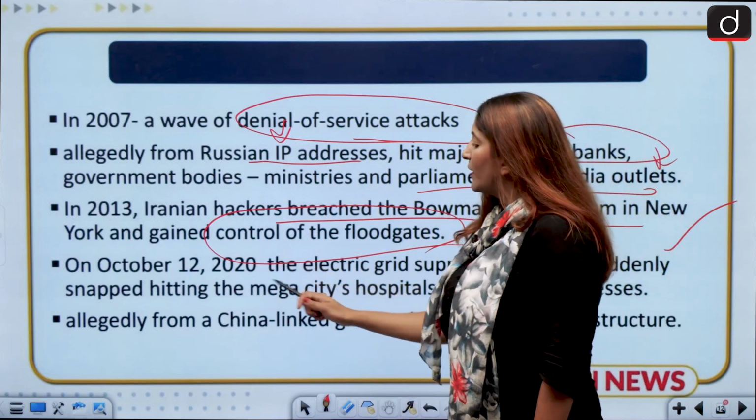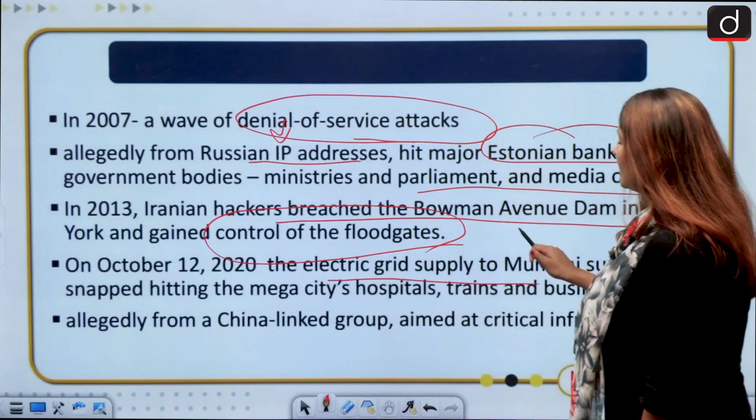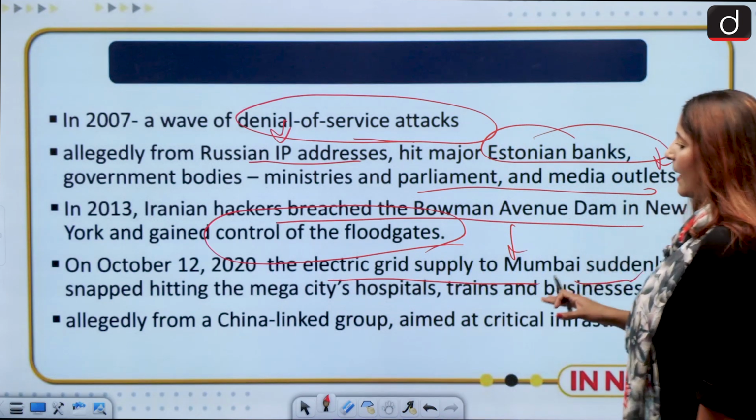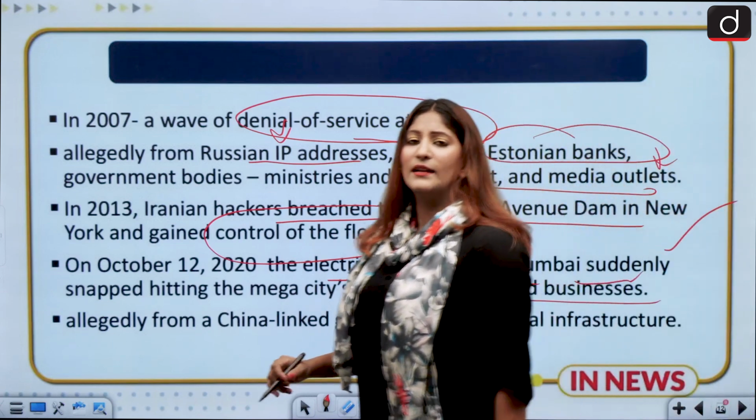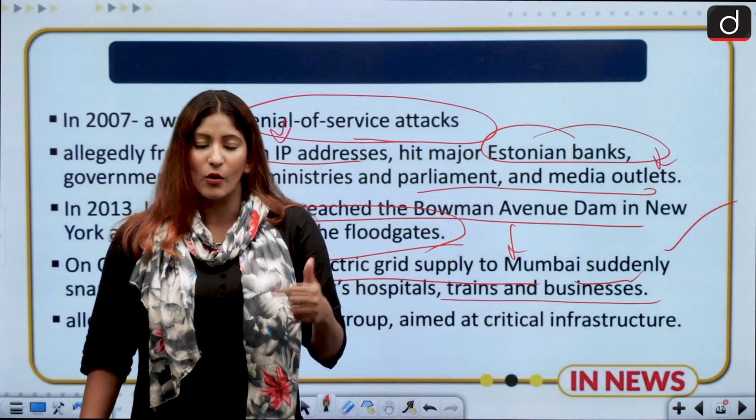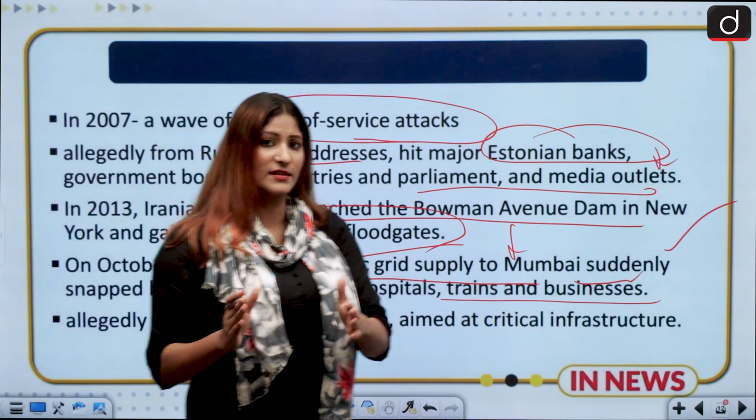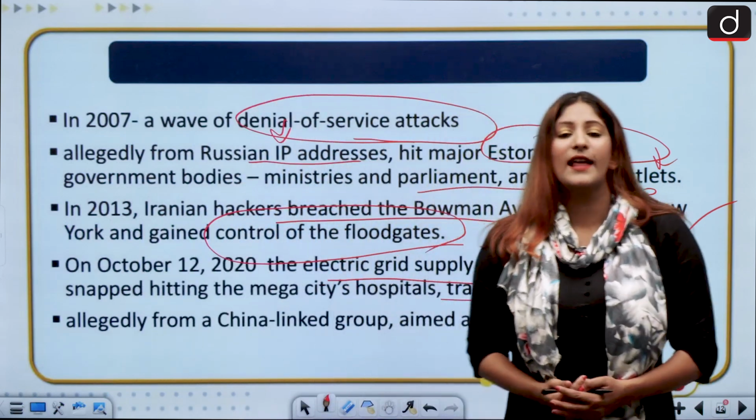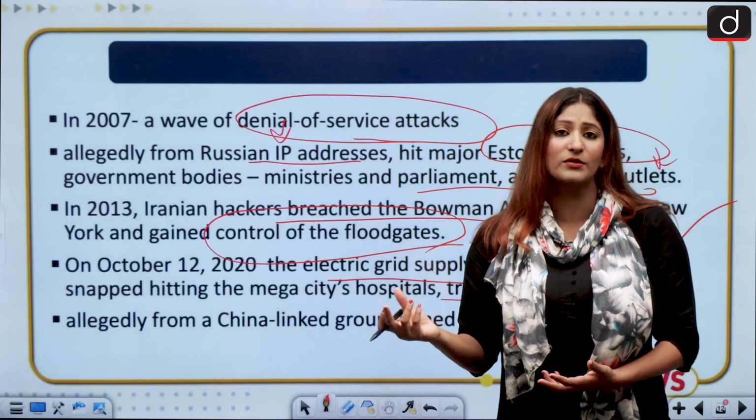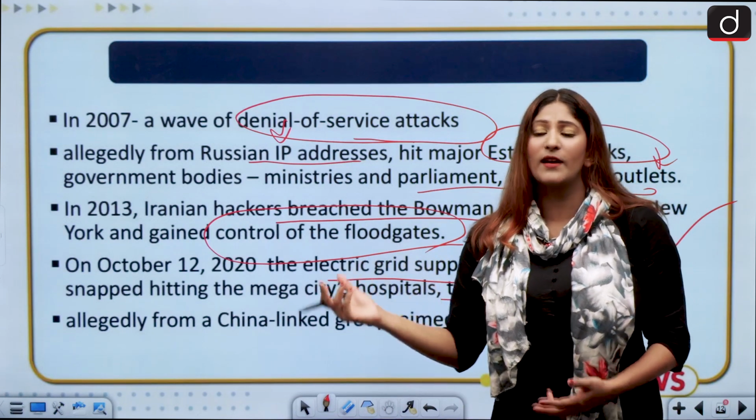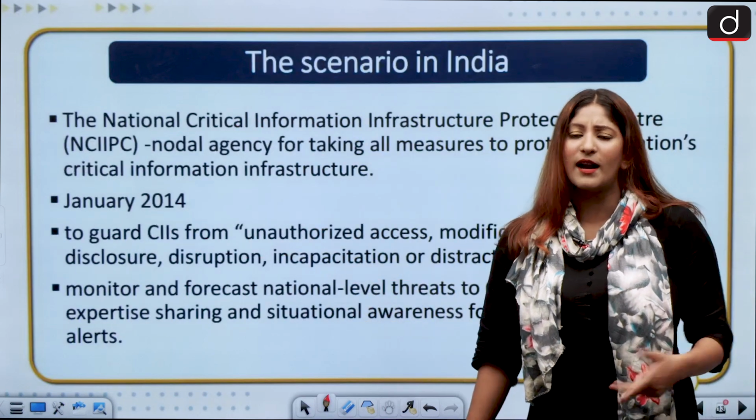On October 12, 2020, when of course India was battling the pandemic like the rest of the world, electric grid supply to Mumbai suddenly snapped, hitting the mega city's hospitals, trains and businesses for hours. And this was allegedly done, according to the US, by China. Galwan attacks, remember. So you see that India is also very vulnerable to such kind of attacks, specifically if we have a neighbor like China. Moving on, of course, the Indian government denied such things.